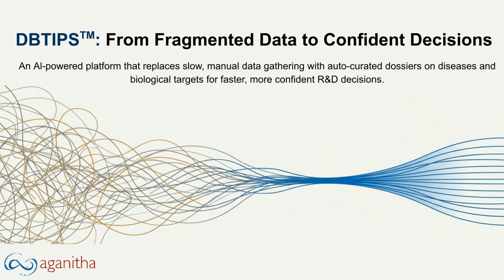DBTIPS, Aganitha's disease biomarker and target insights platform and services. It is an AI-curated platform designed to provide comprehensive dossiers on disease and target biology and related market intelligence.